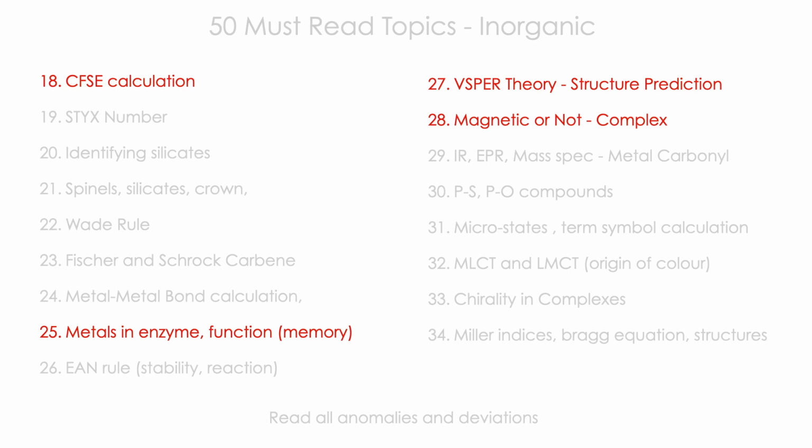Then another thing is VSEPR theory. You will see every question contains VSEPR theory, where the lone pair comes, and what the shape of the molecule is, whether it is T shape or V shape or trigonal pyramidal. It is easy, you just need practice. And another one is magnetic property. The magnetic property question is about calculation of unpaired electrons using a simple formula like square root of n into n plus 2, a very basic formula. So don't miss it. You should study how the complexes are magnetically active. One thing I want to suggest is you should read all anomalies and deviations.